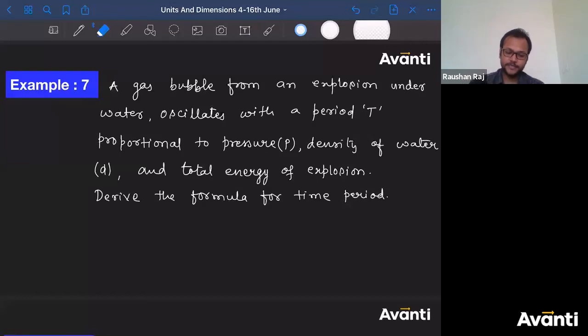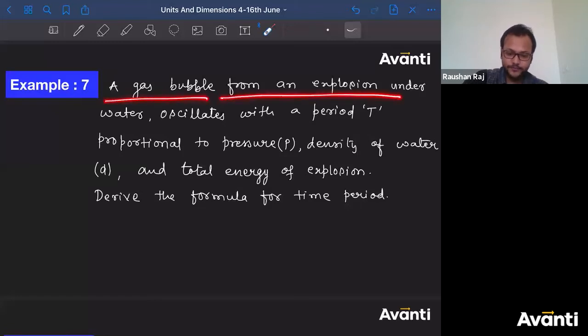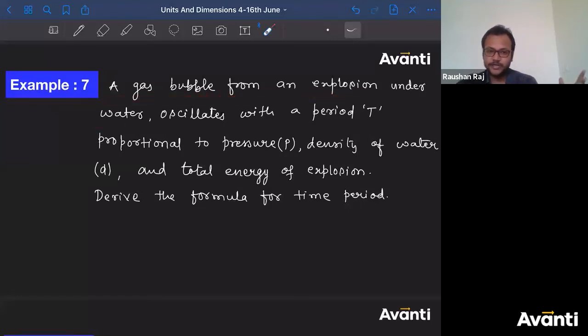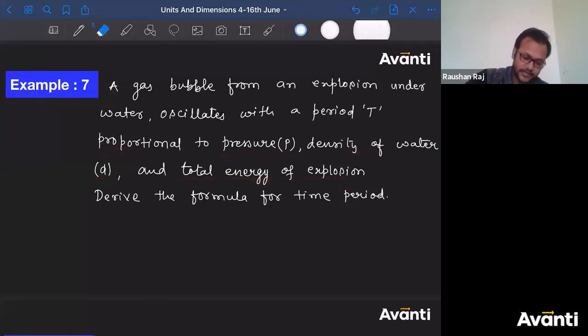Try to get the answer. ठीक है? कैसे निकालोगे बच्चा? देखो क्वेश्चन क्या है. A gas bubble from an explosion underwater. So जब एक gas bubble explode करता है underwater, let us say that it oscillates. So when there is an explosion underwater, some kind of gas bubble is formed. That gas bubble is oscillating with a period capital T. Okay. So that capital T is proportional to pressure P, density of water D, and total energy of the oscillation. Let's call that total energy as capital E.